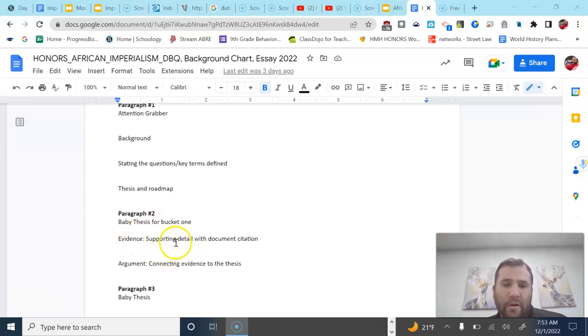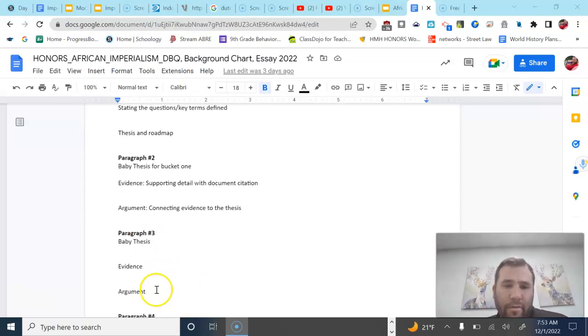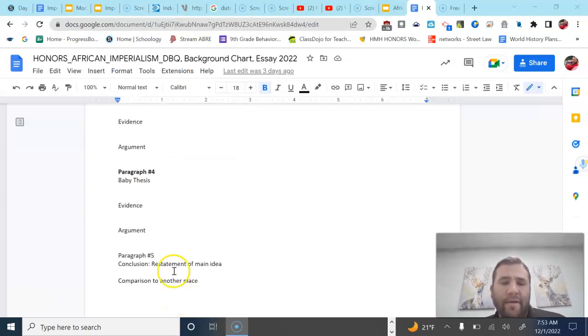Okay, quote from a document or two, and then explain your quotes. Explain what they mean. Describe who said it, why that person might have said something like that, and then repeat for your second point, your third point, and then in the end restate your main idea and then maybe make